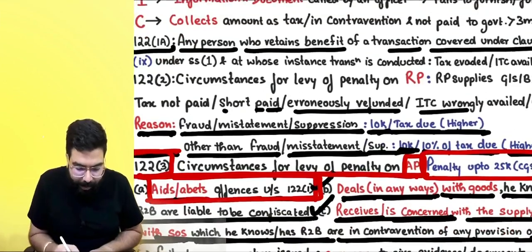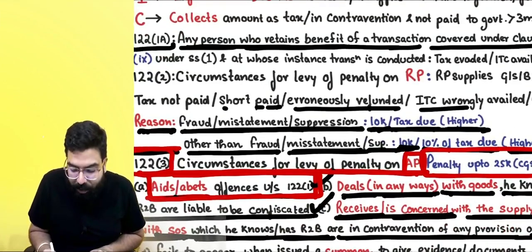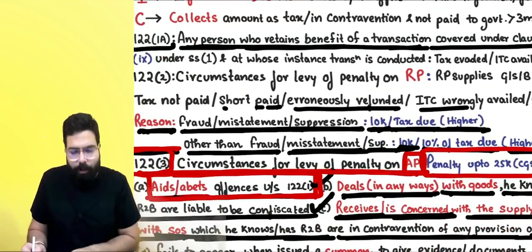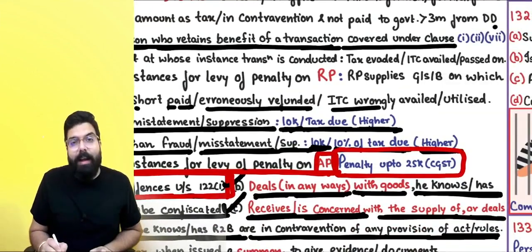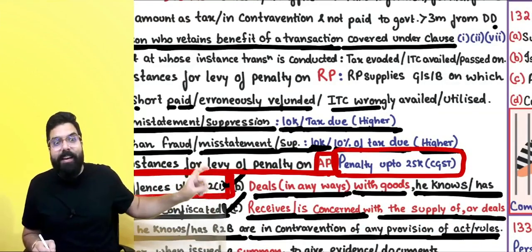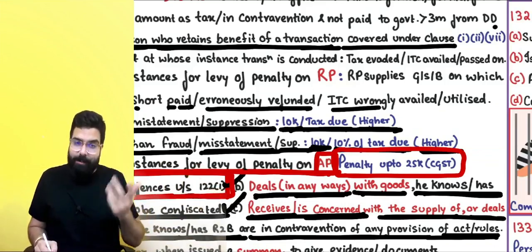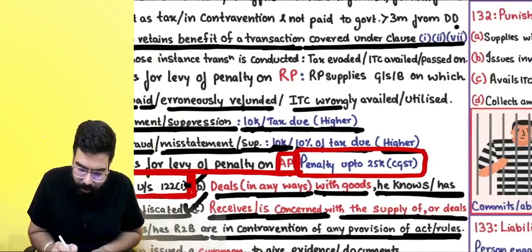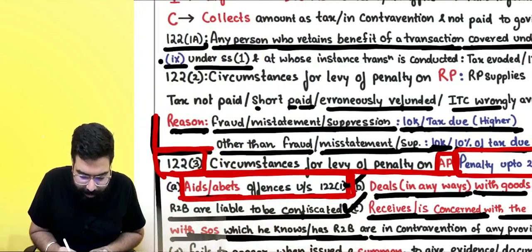They are telling any person who retains the benefit of a transaction. Think about a bogus invoice. If I am issuing a bogus invoice in the name of the driver, he is not retaining the benefit. I am retaining the benefit, not covered under clauses 1 to 7 and 9 under subsection 1.